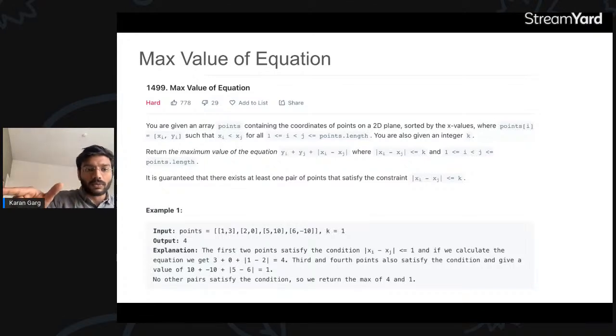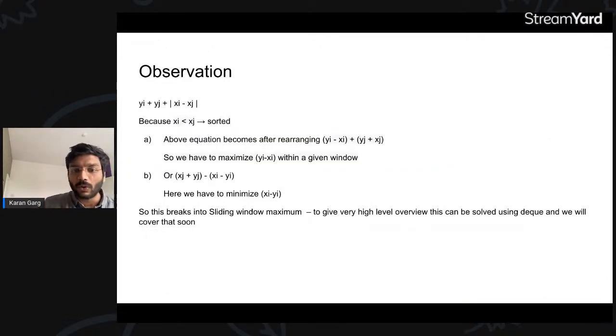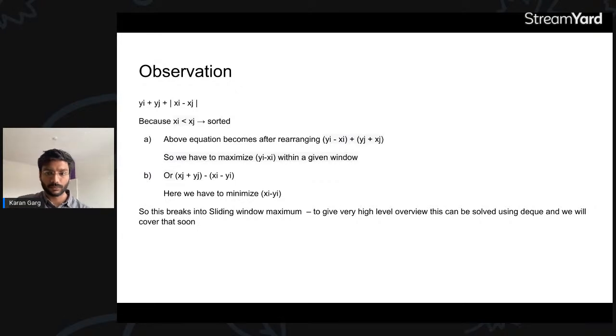So it becomes a window, and that window is changing here. Now what you need to do is, in that window you have to maximize this, xj plus yj. Right. So basically this question breaks down into sliding window maximum. Is this breakage clear, like reaching to sliding window maximum? Is this part clear? A quick yes and no, guys.